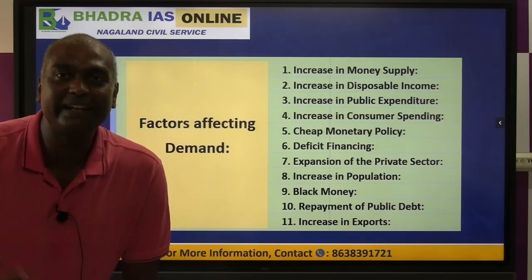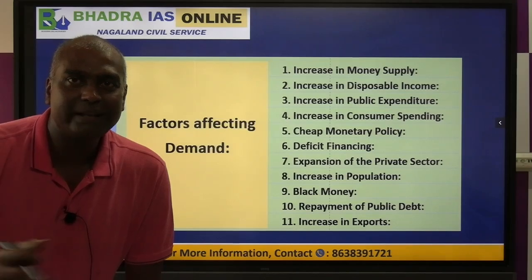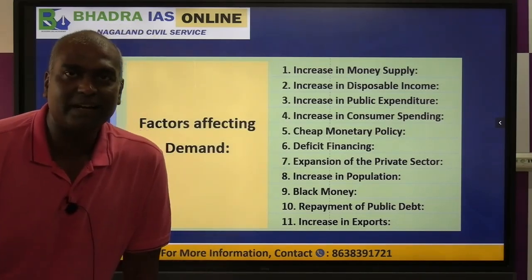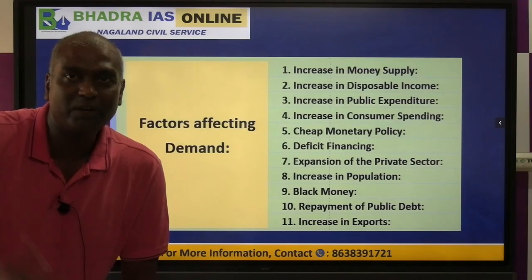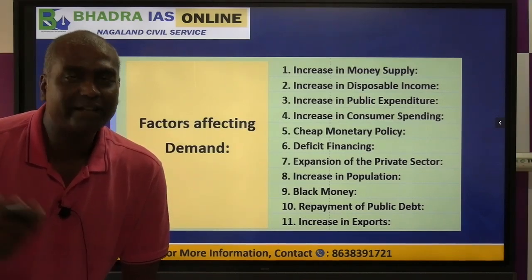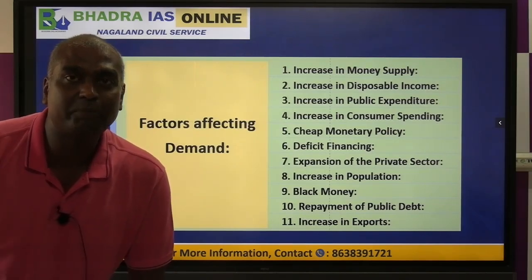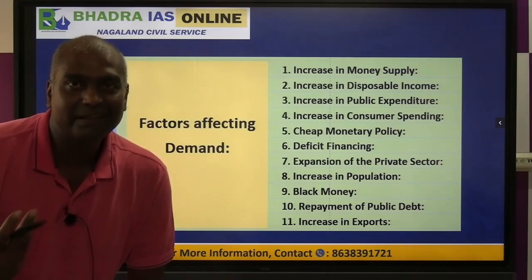Normally, if people are increasing their expenditure, it will create pressure on demand. Number five, cheap money policy, RBI's policy. When RBI charges a lower rate of interest, like bank rate, repo rate, it is called cheap money policy, expansionary policy. During this policy, money supply will increase.